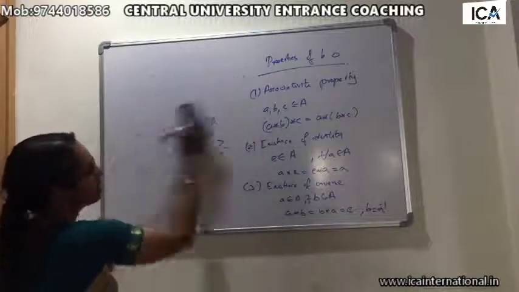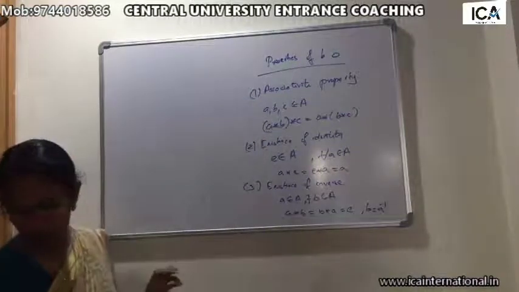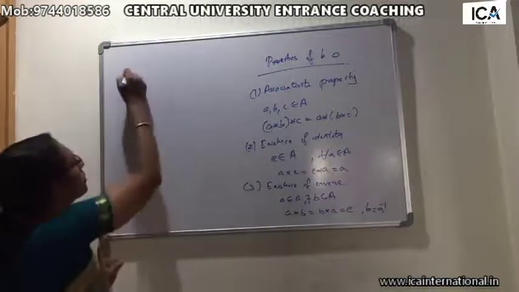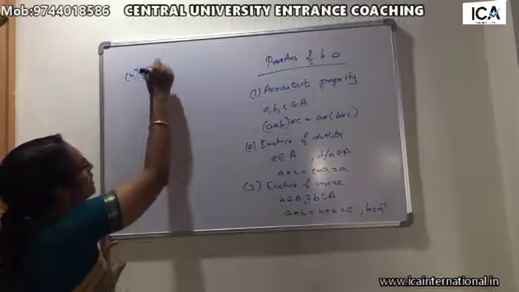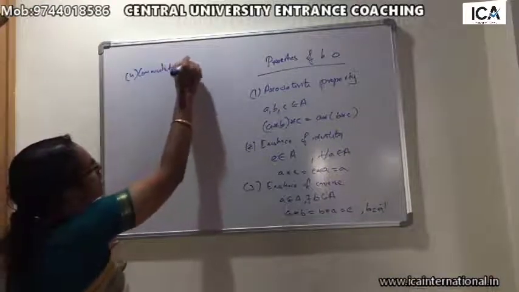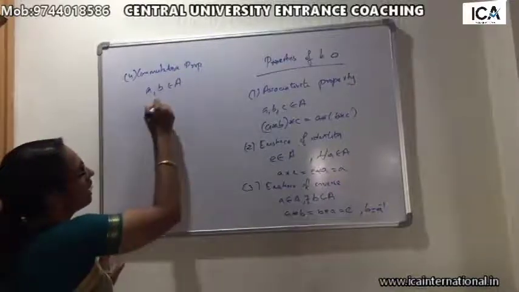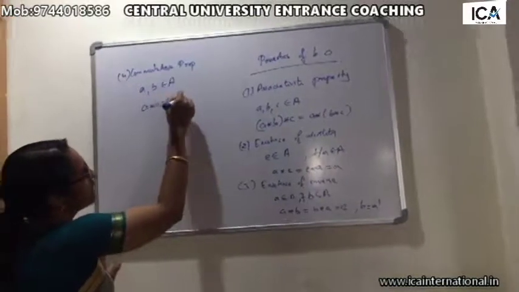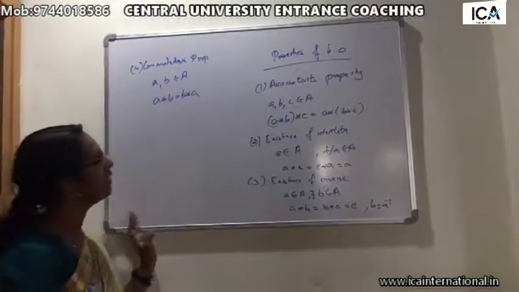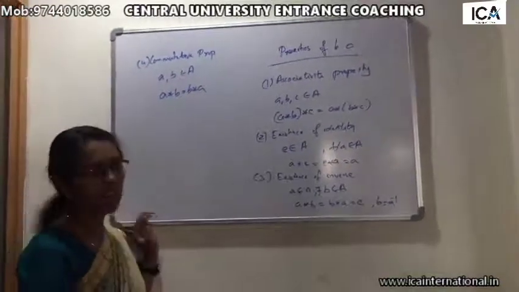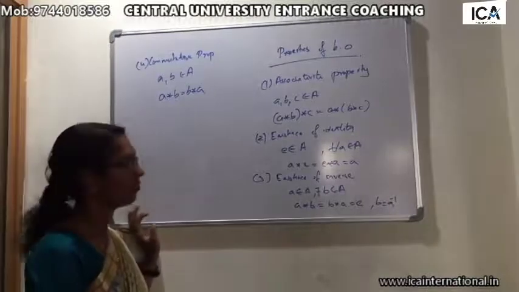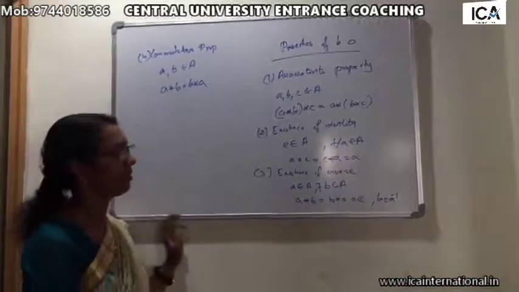Now there is one more property, which is the commutative property. If we take two elements a, b in A, and a star b equals b star a for every a, b in A, then star is called commutative. So these are the properties of binary operation.